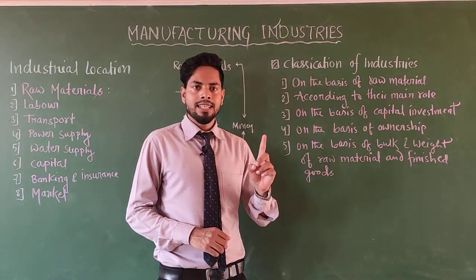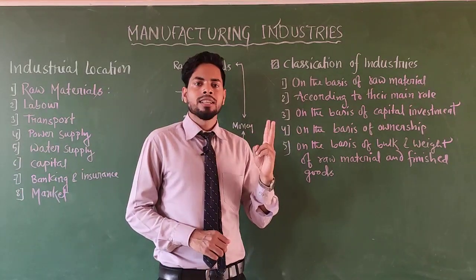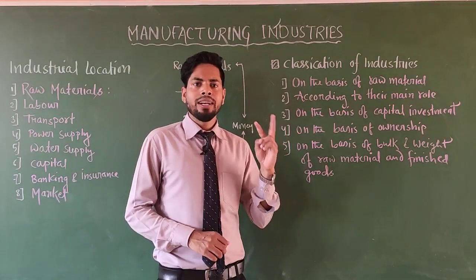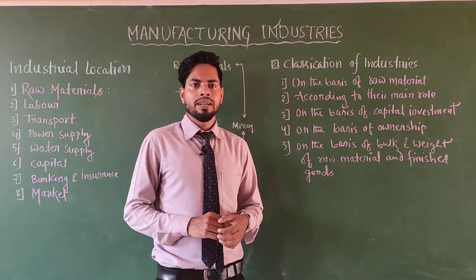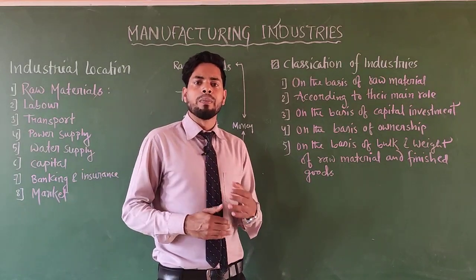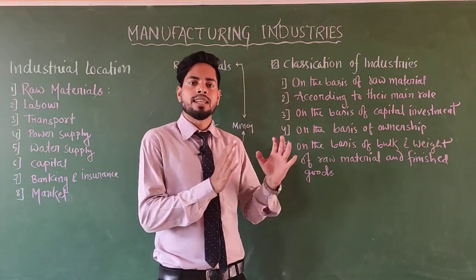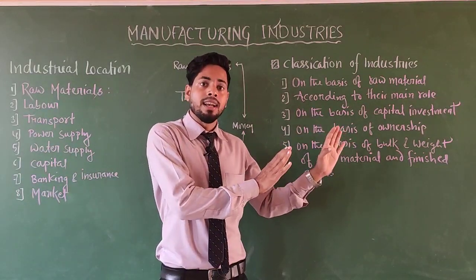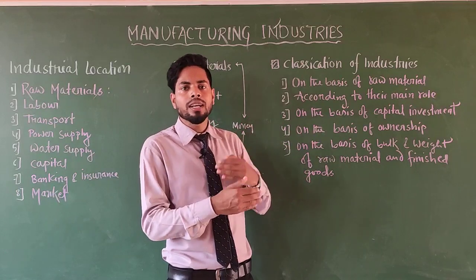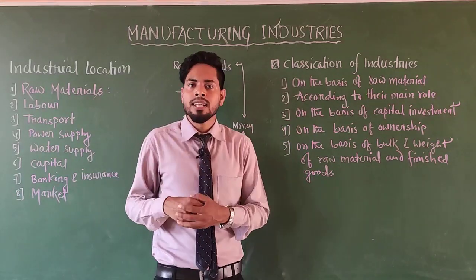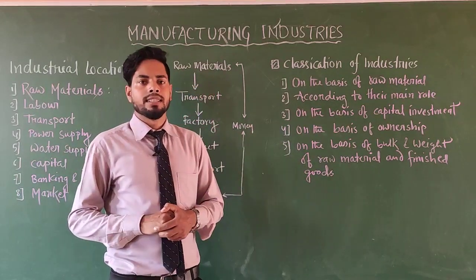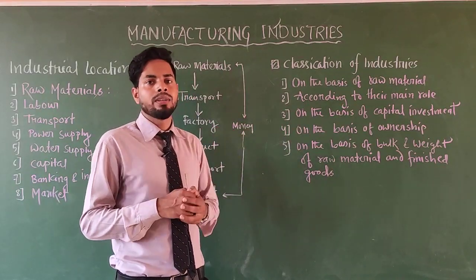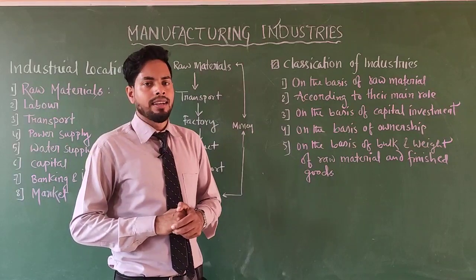One is large scale industry and second is small scale industries. So now the government decided that when an industry's investment is above 1 crore, these industries are referred to as large scale industries, and below 1 crore these industries are referred to as small scale industries. Above 1 crore represents large scale and below 1 crore represents small scale industries.